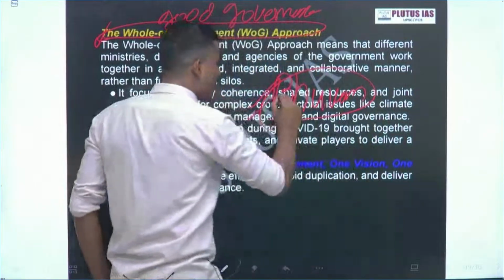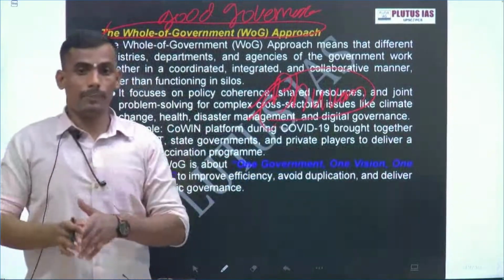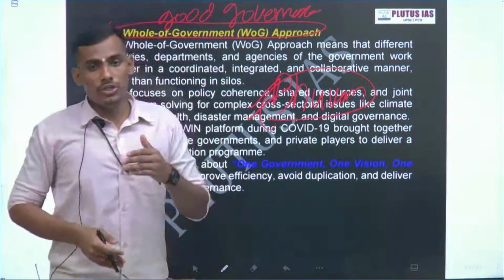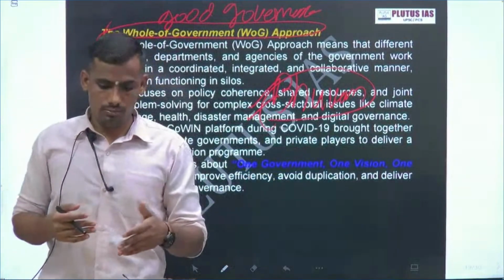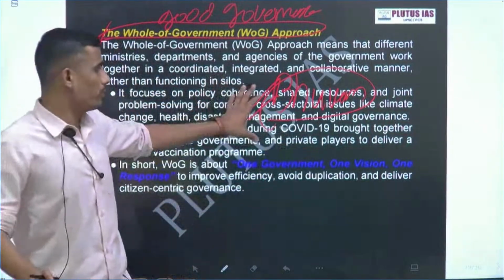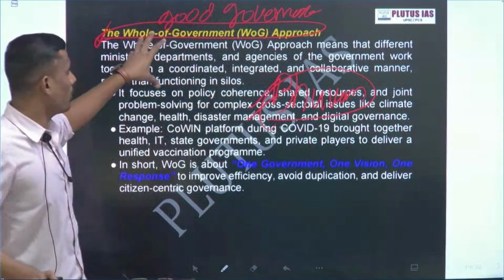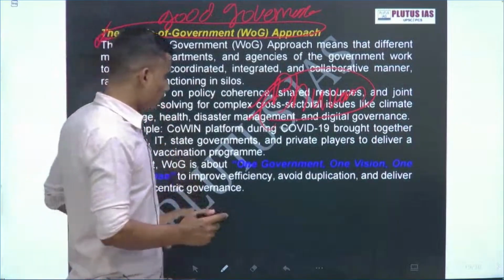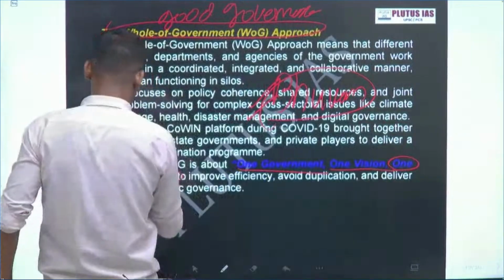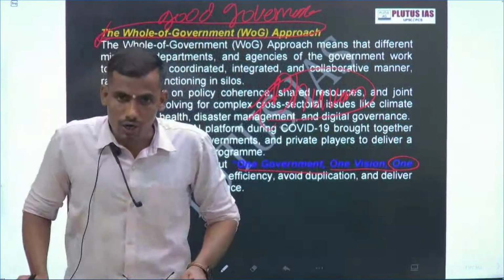this is not only a satellite, but Bhuvan shows the one government approach, how ISRO, the Ministry of Earth Sciences, the Ministry of Planning, and the Ministry of Electronics and Communication come together and develop one comprehensive platform, that is Bhuvan. This shows what? Whole of government approach. Okay, the motto of this whole of government: one vision and one response. The best example is the recent Shimla flood or the recent Punjab flood.